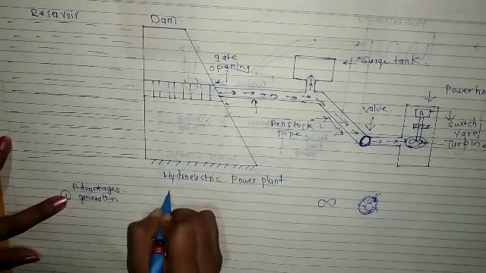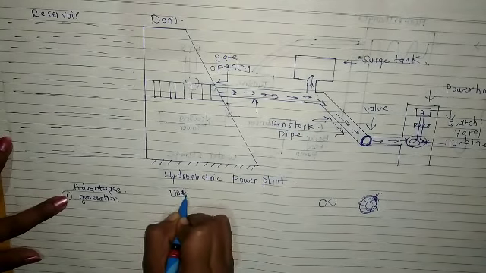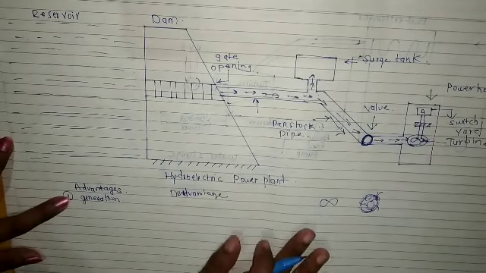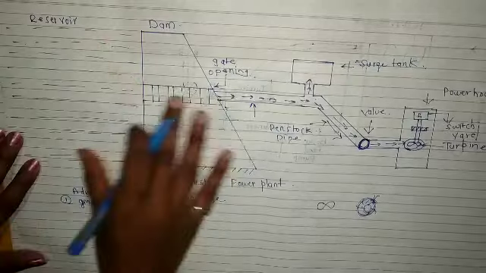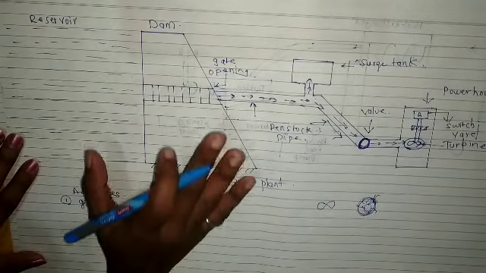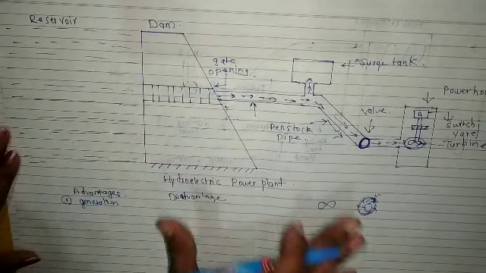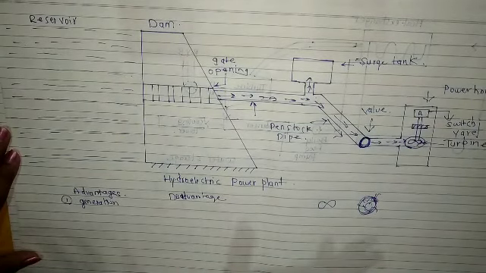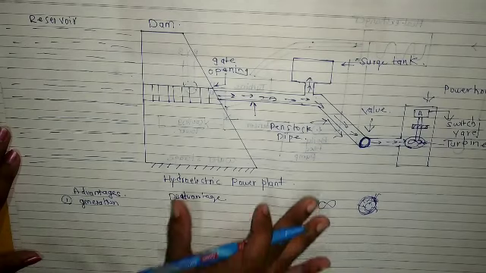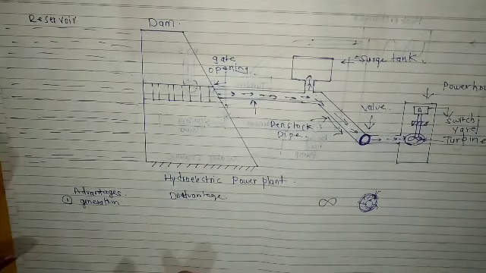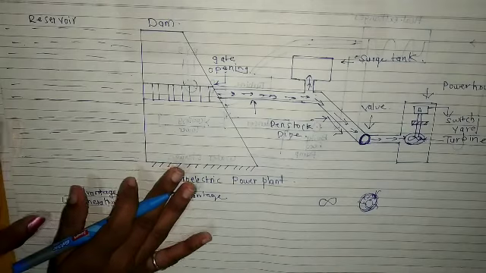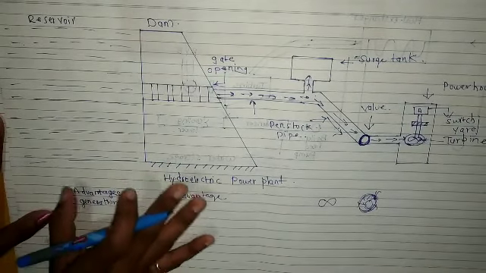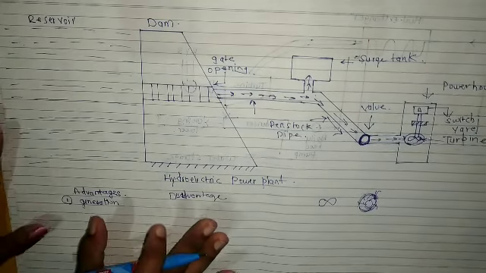And what are the disadvantages? The initial cost is more. That means the cost of building this dam is very high. It is suited for locations away from the load center, because these plants are located only where water is available, so transmission cost is more.